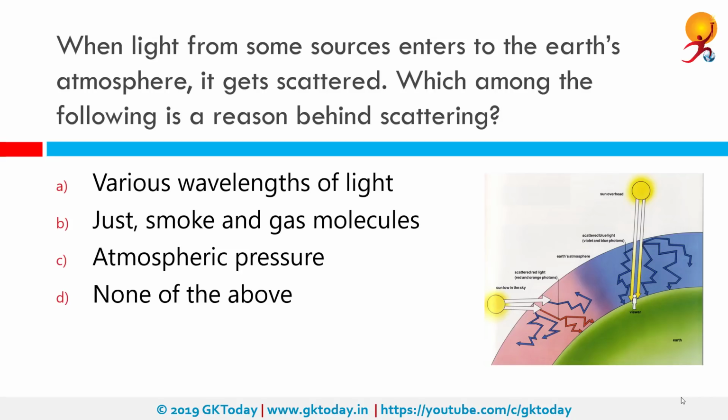When light from some source enters the Earth's atmosphere, it gets scattered. Which among the following is a reason behind scattering? The correct answer is smoke and gas molecules.